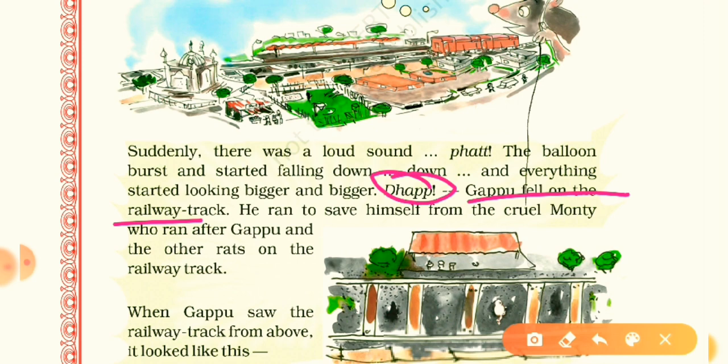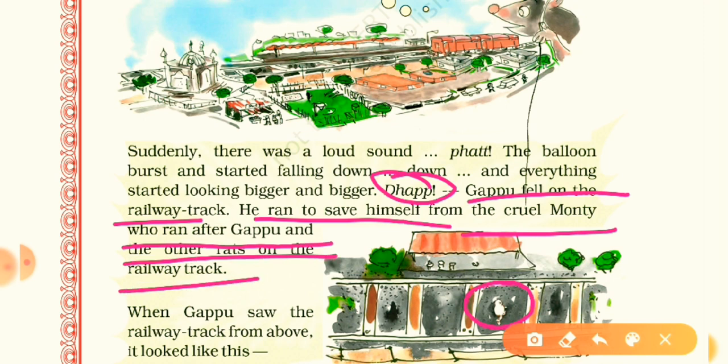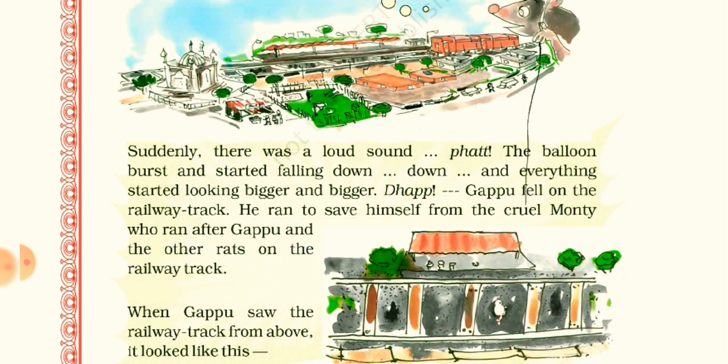Oh, on the railway track, who was there? Yes, the fat cat, Monty. Here you can see, he ran to save himself from the cruel Monty, who ran after Gappu and the other rats on the railway tracks. So Gappu and other rats are trying to save themselves. Why? Because there was the fat cat Monty.